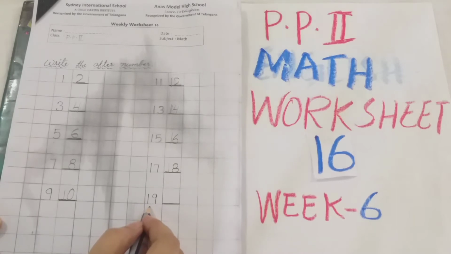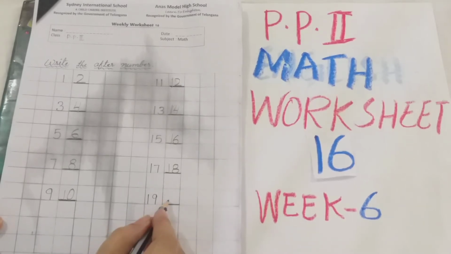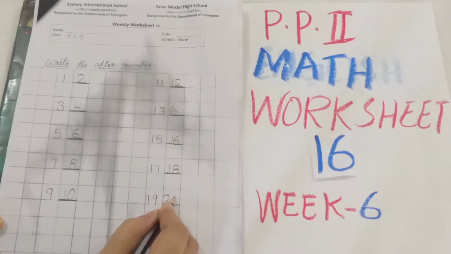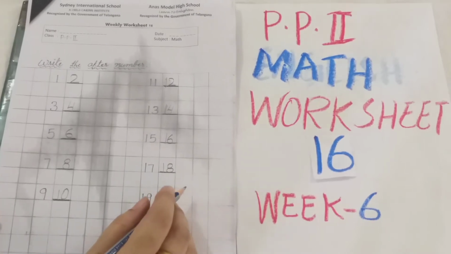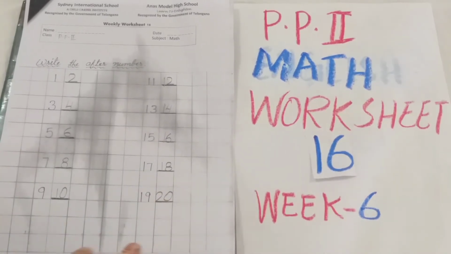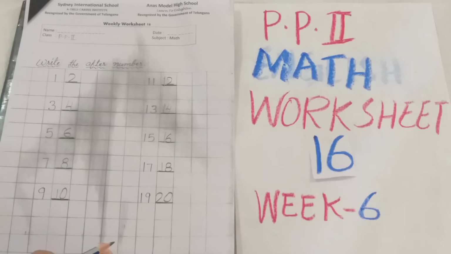Now 1, 9, 19 is here. 19 after 2, 0, 20. You have to write in the box. Okay, in the dash. Like this you have to complete your worksheet number 16.